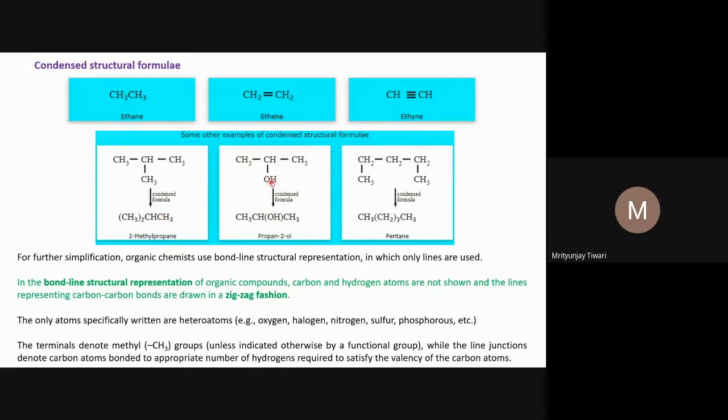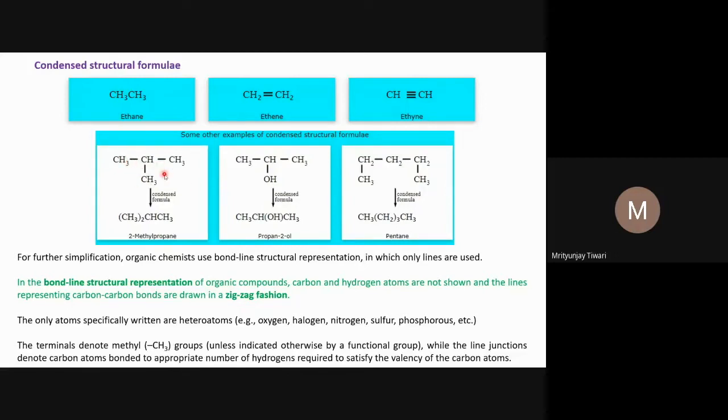Or one can write this as CH3CH bracket CH3CH3. Or, in a similar way, CH3CH, and instead of CH3, OH is here, so OH in parenthesis, then CH3. So CH3CH(OH)CH3 is also another condensed structural formula. Another way, as I have said, is (CH3)2CHOH. For this compound, the condensed formula will be (CH3)3CH.